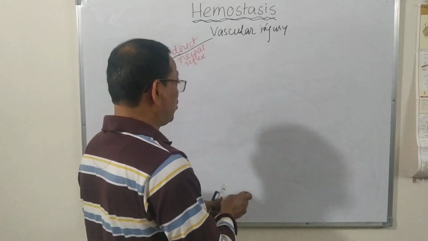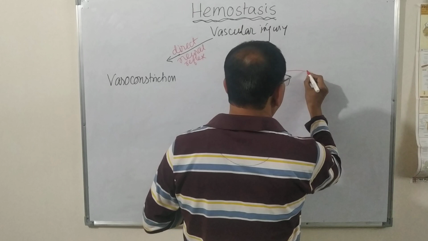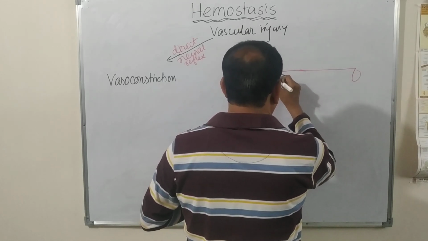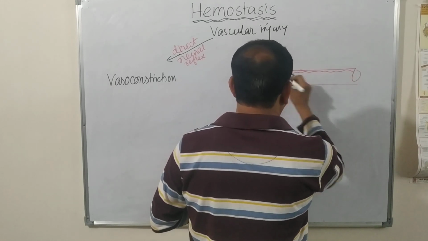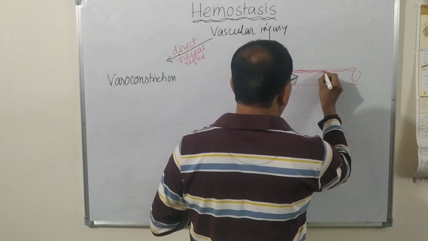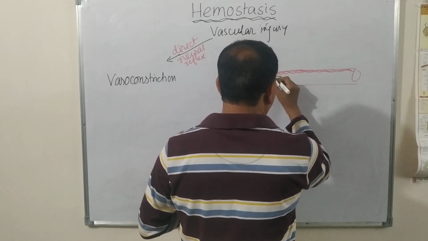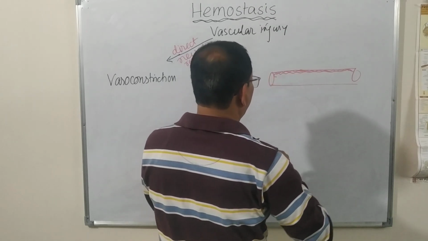Just like this, here you see, suppose this is the blood vessel wall, and these are the collagen layers, and immediately behind this there is a smooth endothelial cell layer.